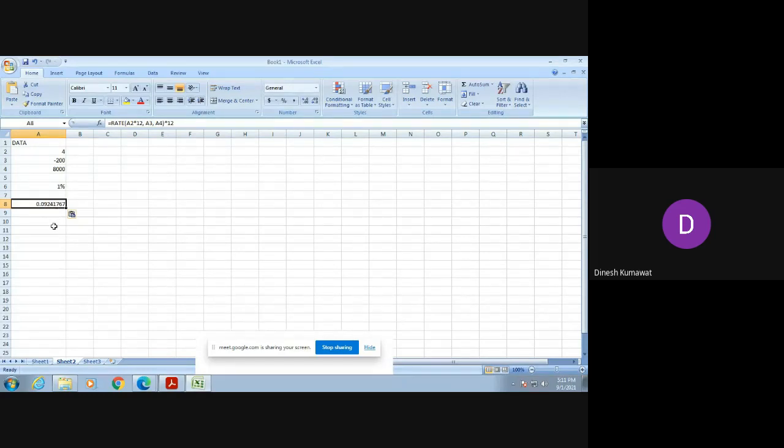Then it will be what? Yes, how am I going to convert it into percentage? Yes, anyone? Someone please unmute yourself and tell me how I am going to convert it in terms of percentage.